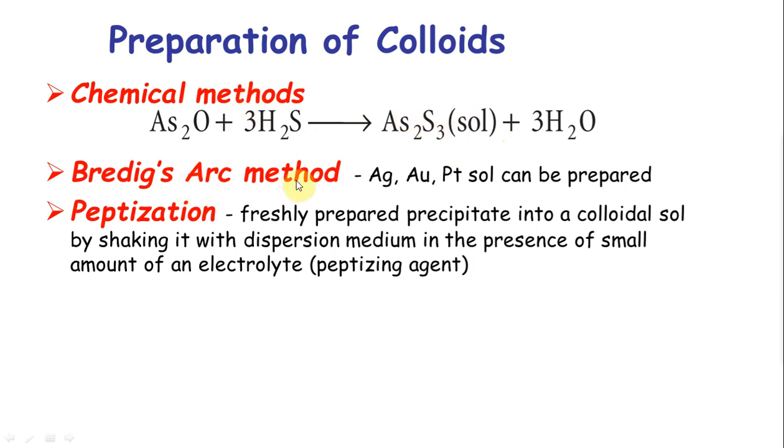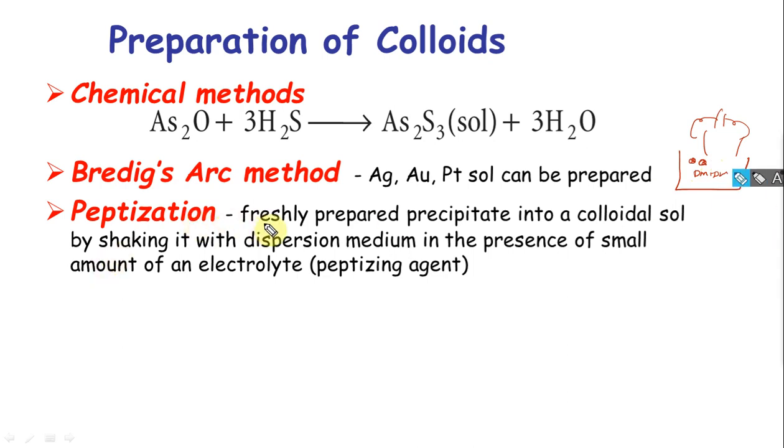Bredig's arc method is when you have the dispersed phase plus dispersed medium. You put some current in there. Okay, what happens is the passage of current makes the small molecules become aggregates, and then they become a colloid.